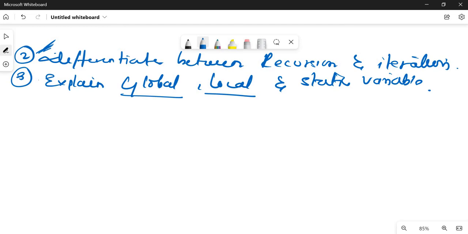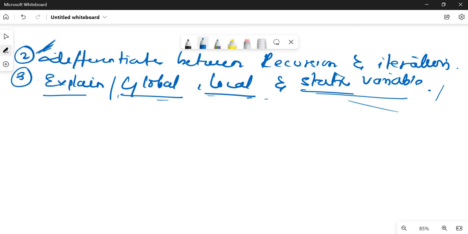A static variable is not destroyed on exit from a function, so its scope is not destroyed whenever we exit from the function. Please go through these three variables, and if you have any confusion or want a separate video on this topic, please let me know and I'll prepare one.